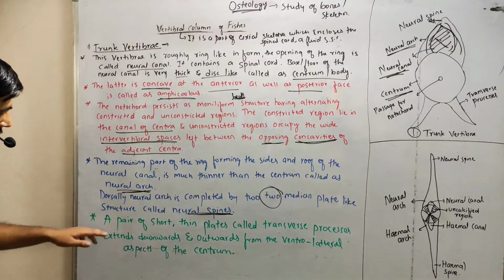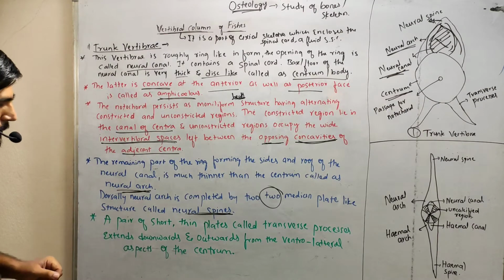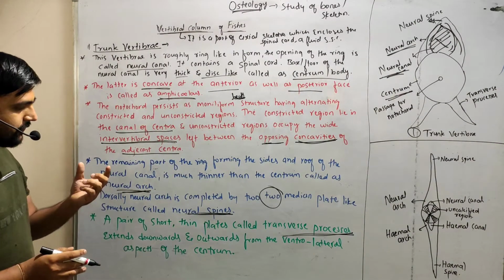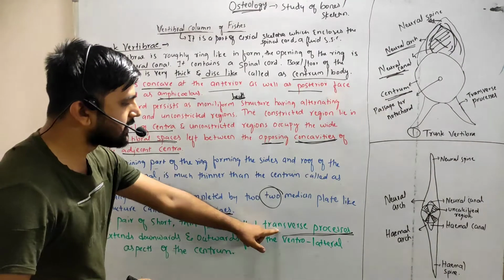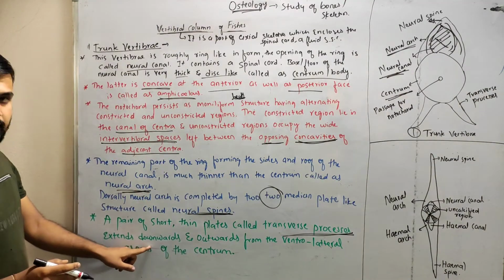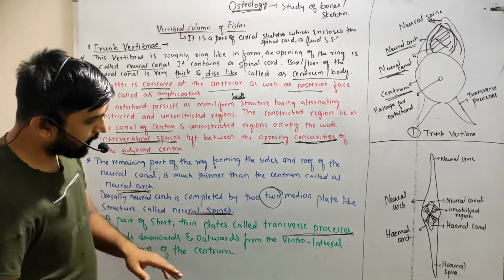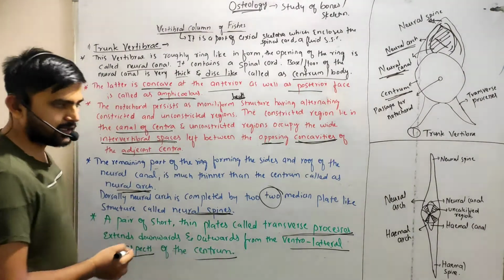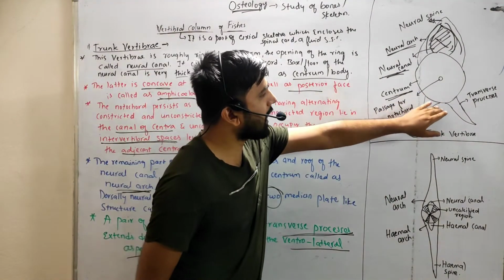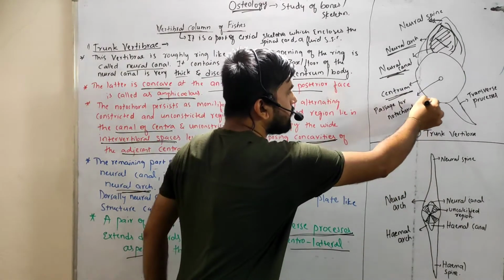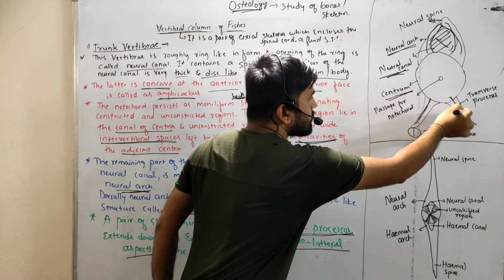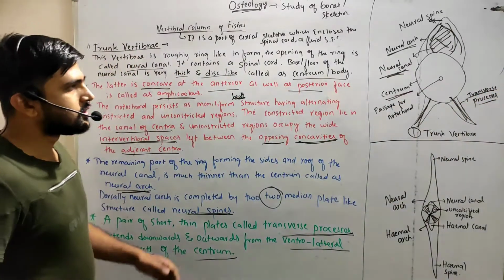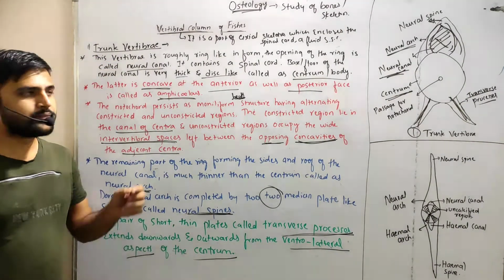And the next point is a pair of short, thin plates called transverse processes. They move downwards and outwards from the ventrolateral aspects of the centrum. See here, at the ventrolateral aspect of the centrum, we have downwards and outwards structures. These downwards and outwards structures are nothing but the transverse processes. So this is the trunk vertebra of the fishes.